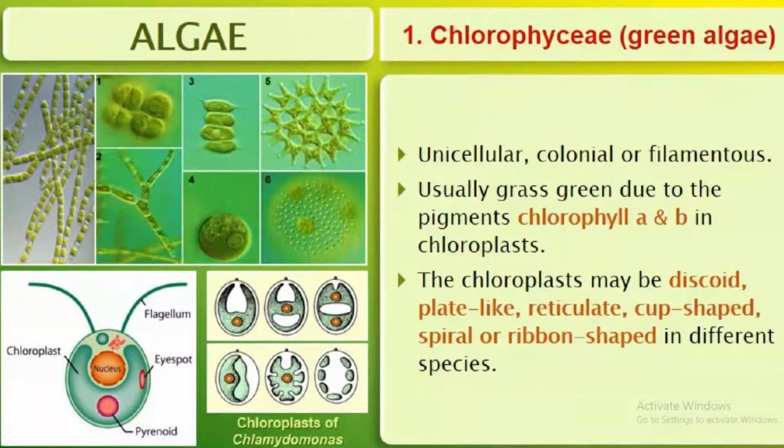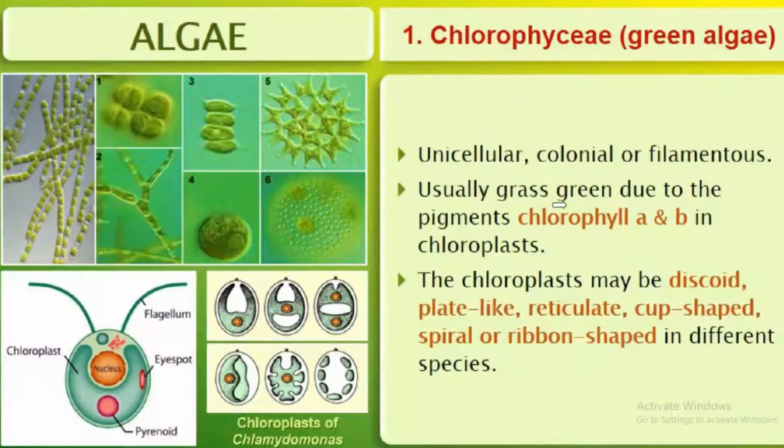The first one is Chlorophyceae or green algae. What are the characteristics? We can add the general characteristics of algae to this. Other than this, what other features can we see among Chlorophyceae? They are unicellular, colonial, or filamentous.